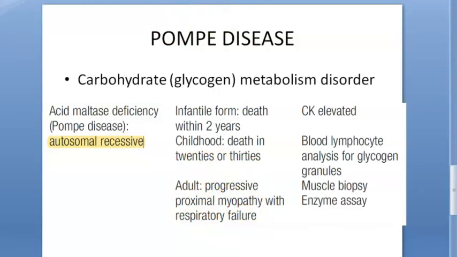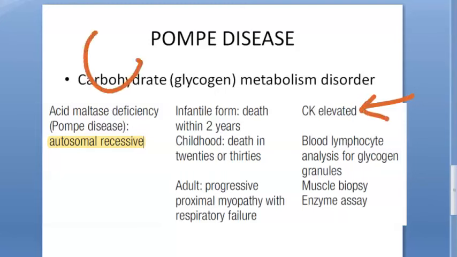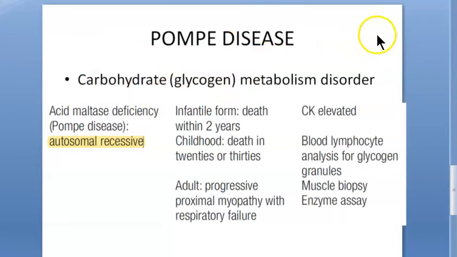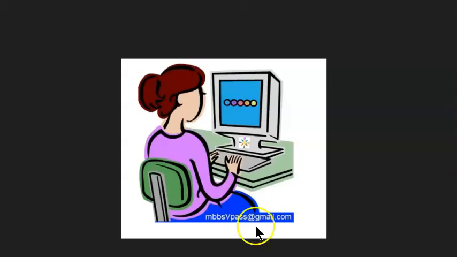Now, basically what they are saying here is in infantile form, CK is elevated. CK is creatine kinase. See, it is not creatinine, it is not that kidney one. This is the heart one, creatine kinase. It's an enzyme that mainly exists in your heart and skeletal muscle. So the enzyme from the heart, the value has increased. This creatine kinase will come also in a myocardial infarction, correct? Along with troponin and all that.